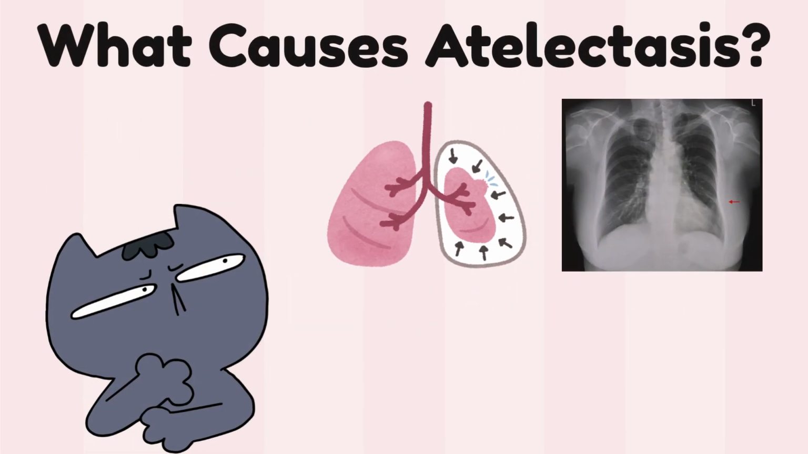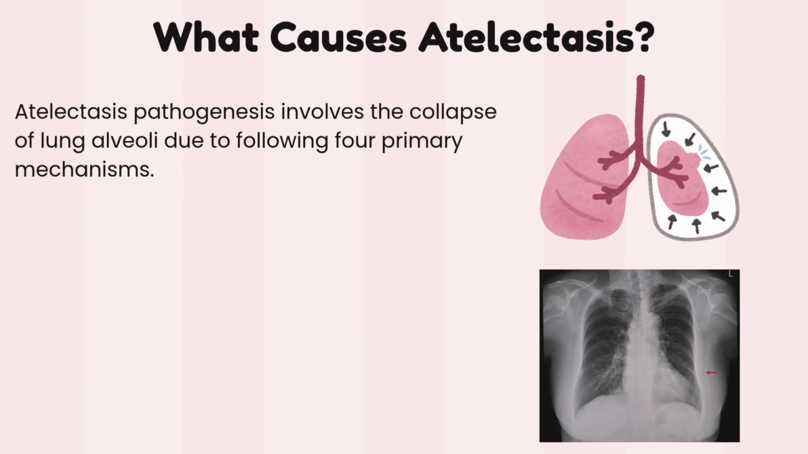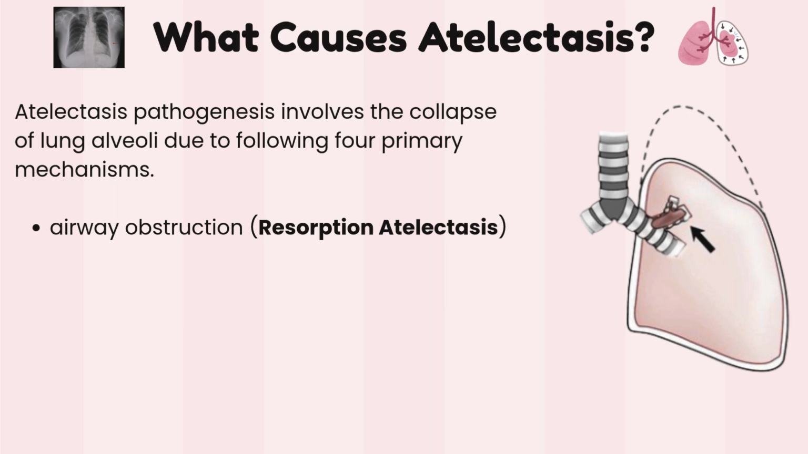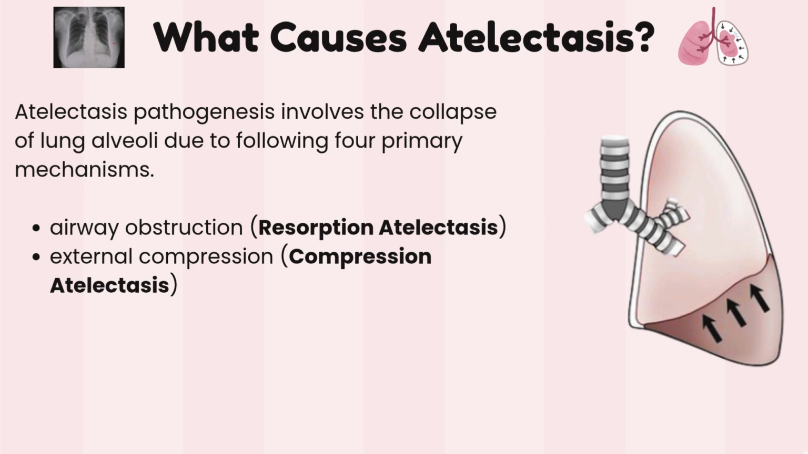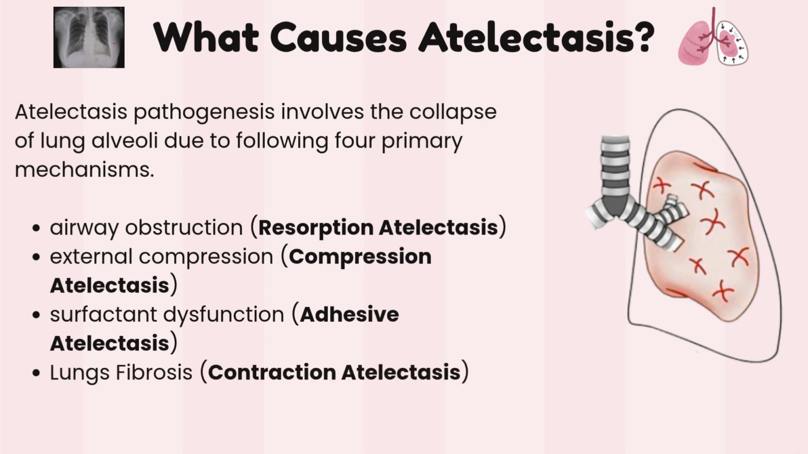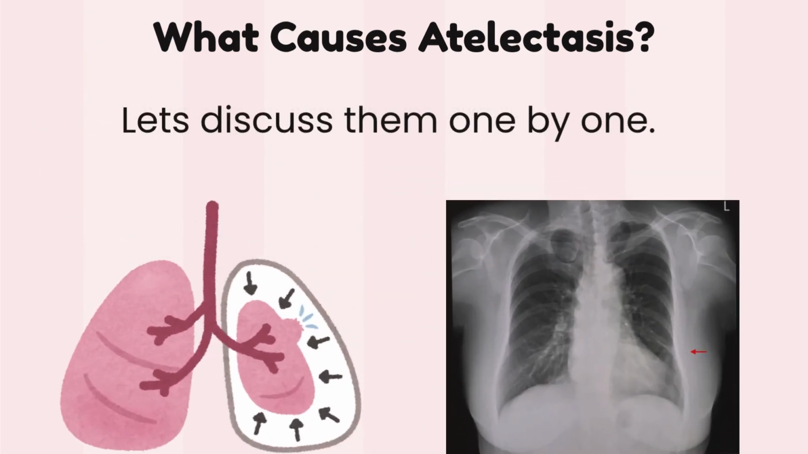What causes atelectasis? Atelectasis pathogenesis involves the collapse of lung alveoli, due to the following four primary mechanisms. Airway obstruction: resorption atelectasis. External compression: compression atelectasis. Surfactant dysfunction: adhesive atelectasis. Lung fibrosis: contraction atelectasis. Let's discuss them one by one.